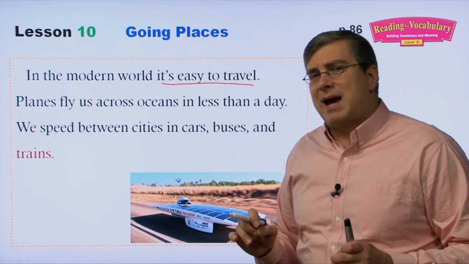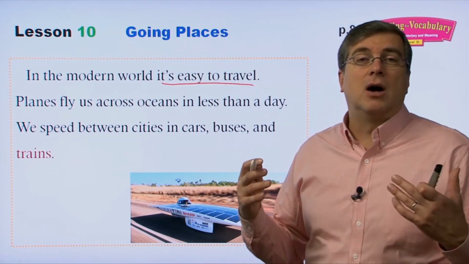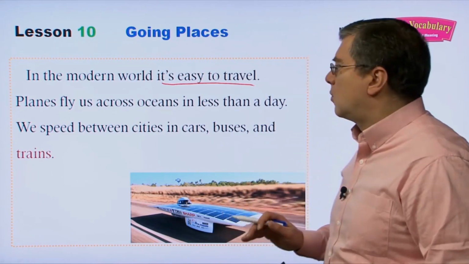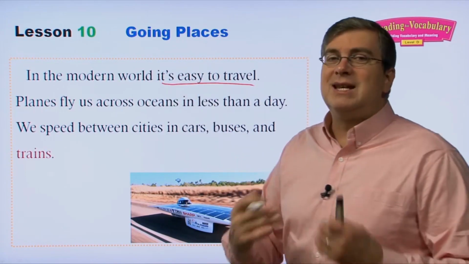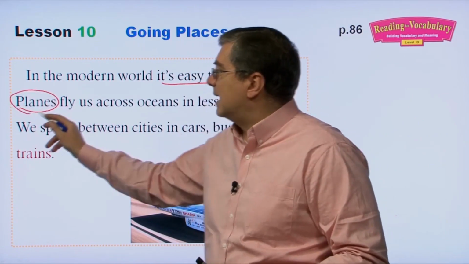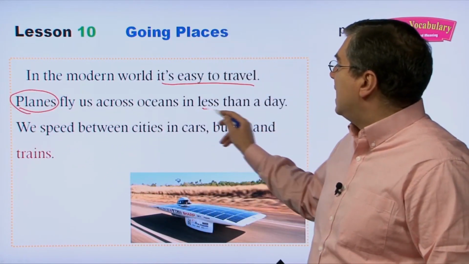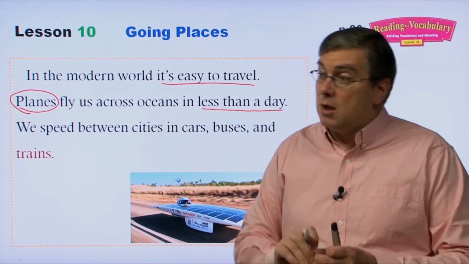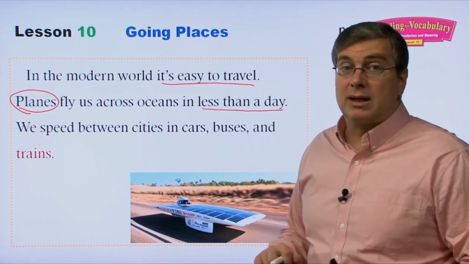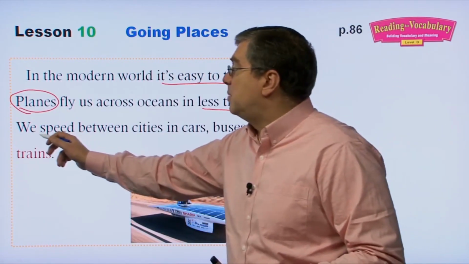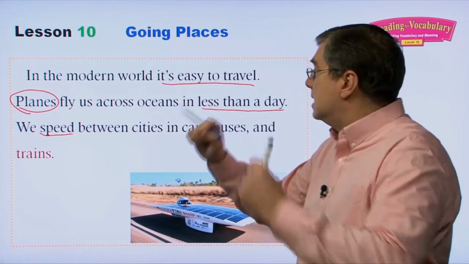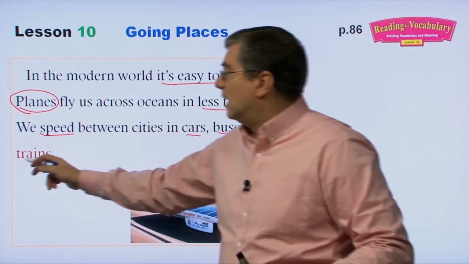So we think, well, maybe this passage is about the ease of traveling nowadays. We might think that, but we have to read a little bit more to figure this out. But anyway, in the modern world, it's easy to travel. Then we have some examples of that, right? The first example is planes. Planes fly us across oceans in less than a day. Less than a day, we can fly across the Pacific Ocean or the Atlantic Ocean, right? So that's really convenient. It's easy. We speed. Speed is also used as a verb. It means to go very quickly. We speed between cities in cars, buses, and trains.